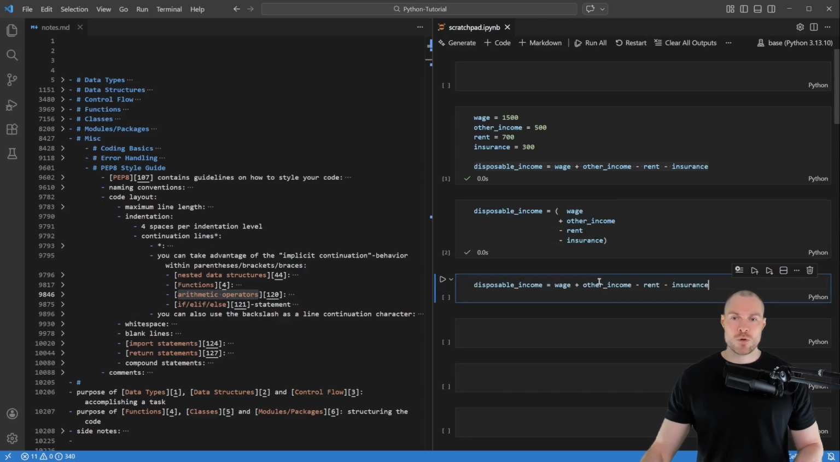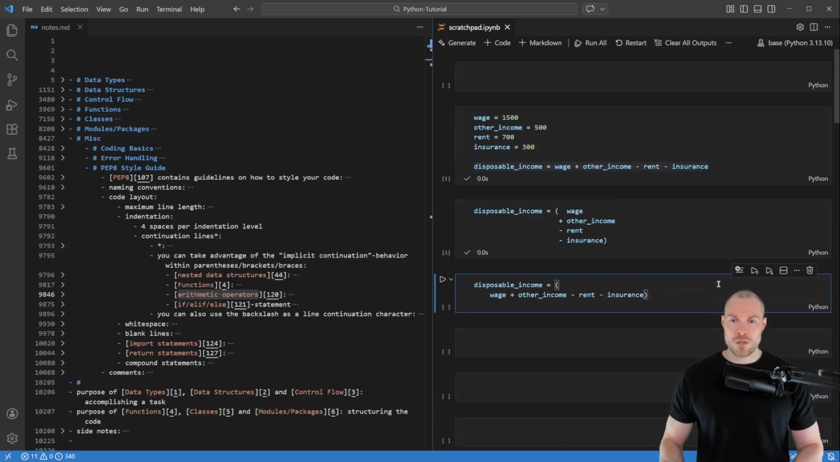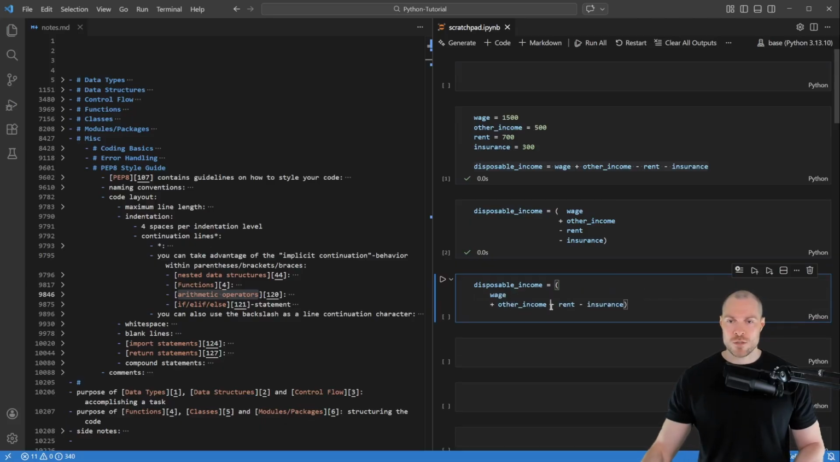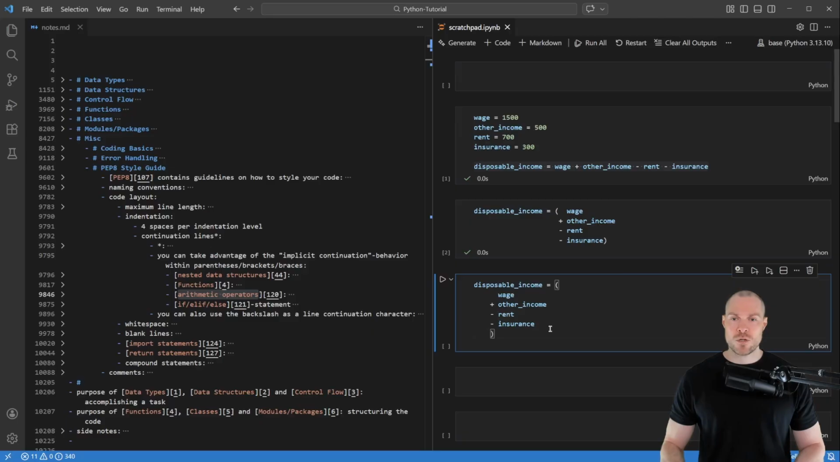The second approach would be to again use a hanging indent. Therefore, we're going to put those into parentheses. And then put also the wage on a new line. And then again, let's put all of these variables on a respective line. So then it looks like this. And then let's also again indent this wage a little bit. And this closing parenthesis, you can then also put on a new line, at the beginning of this new line.